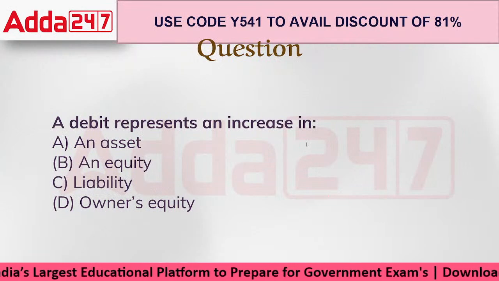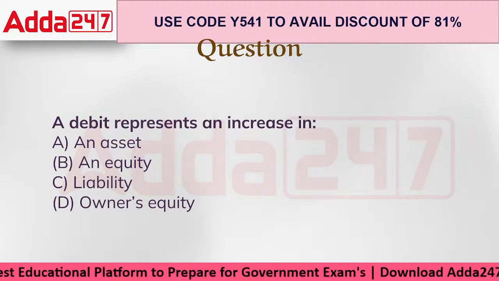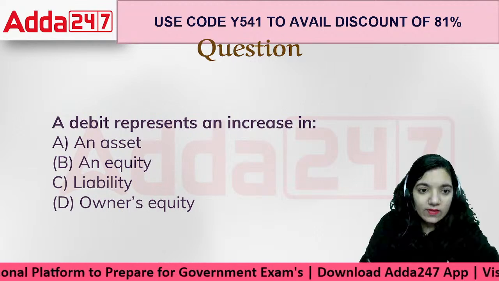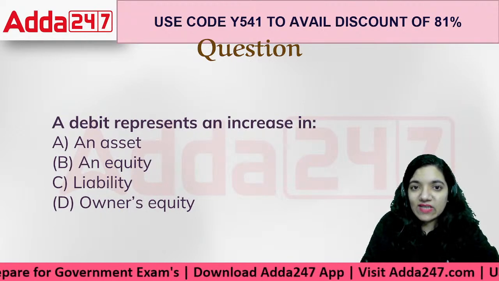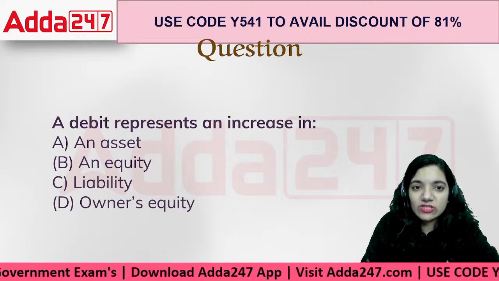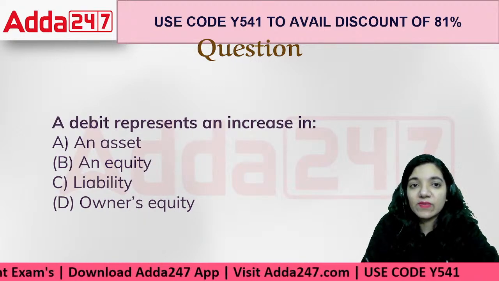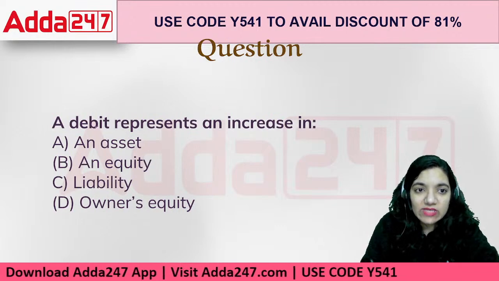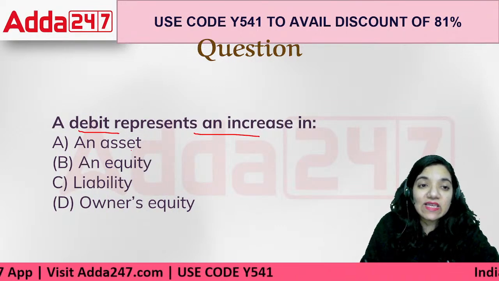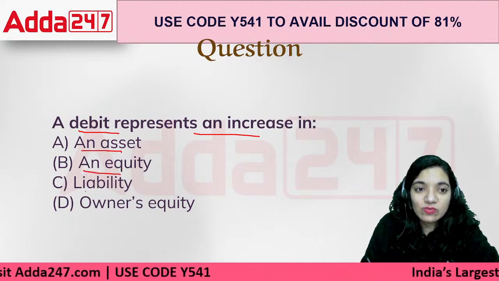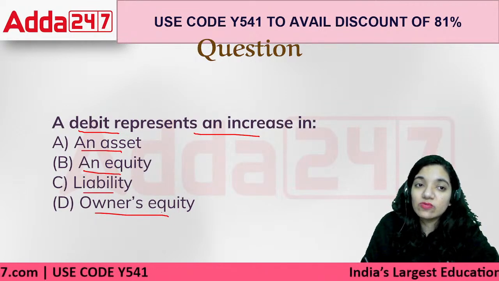Here comes the first question. The first question says the debit represents an increase in an asset, an equity, a liability, or owner's equity. When we talk about the debit, it represents the increase in an asset, an equity, a liability, or owner's equity.